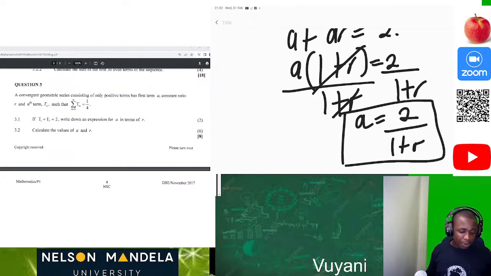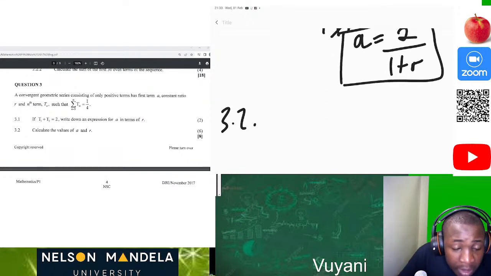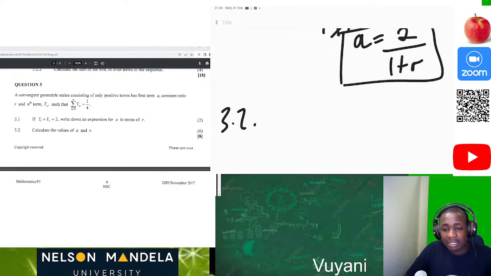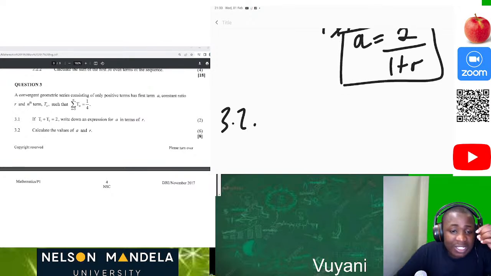Okay, now we are on question 3.2. Calculate the value of a and r. This is quite great because we were given the statement showing us a convergent geometric series, and by the looks of the sigma notation we can see that it's starting from 3 to infinity.